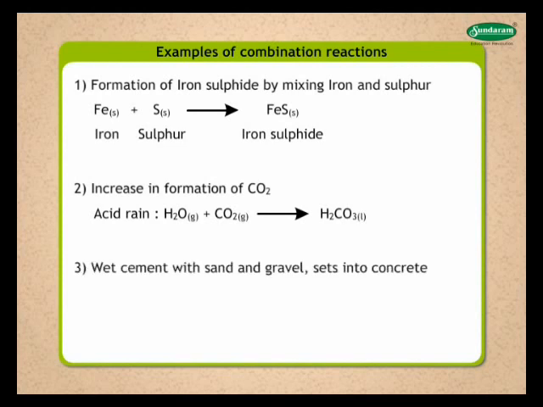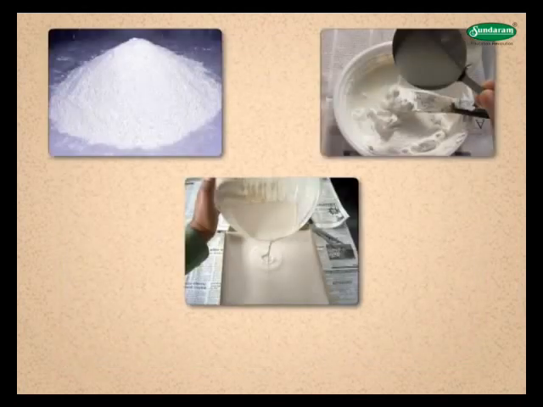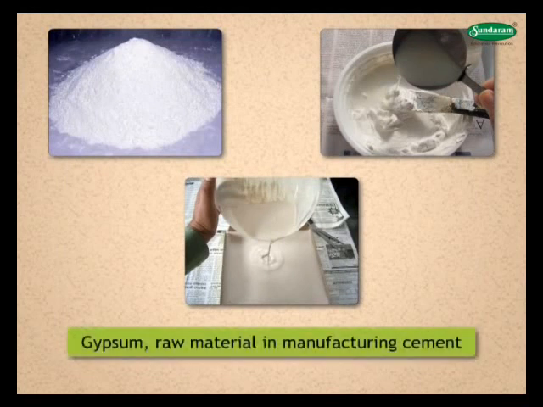3. You must have observed at new construction sites that wet cement with sand and gravel sets into concrete, which imparts strength to the building. The chemical equation for this is written as 3CaO Al2O3 solid plus 6H2O liquid gives 3CaO Al2O3 6H2O solid plus heat. Students, do you know that plaster of Paris, when mixed with water, sets quickly into hard mass known as gypsum, which is the raw material in manufacturing cement,